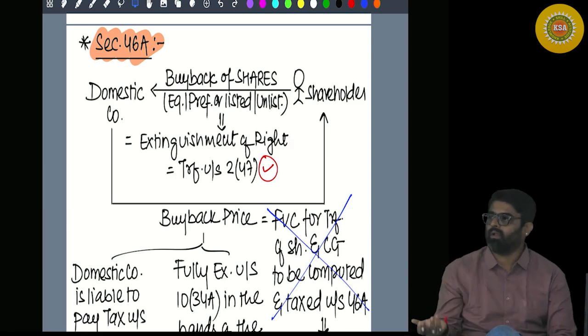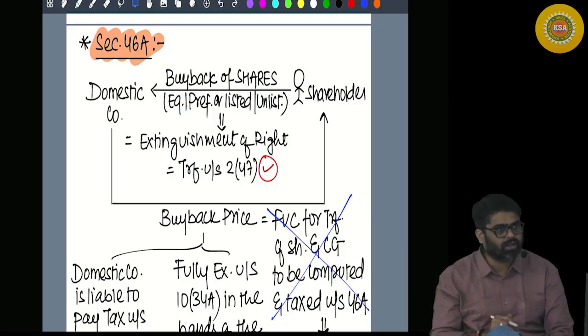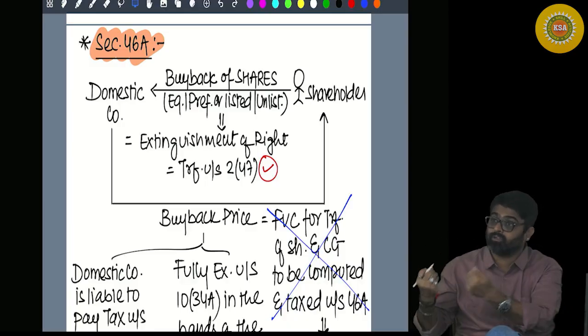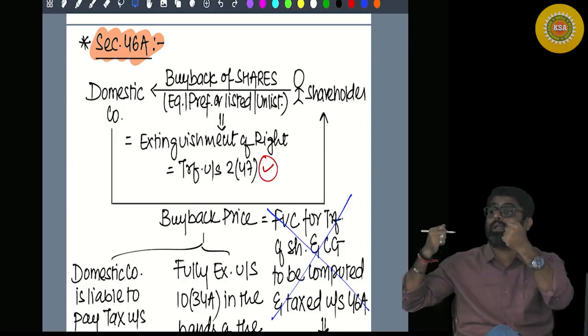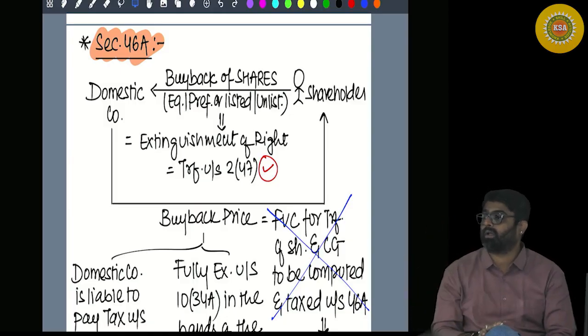Sir, why will that 5 lakh be fully exempt? It is a consideration for transferring the shares, so it should be taxable as full value of consideration. It will not be taken as your full value of consideration. That entire 5 lakh will be exempt in the hands of the shareholder.